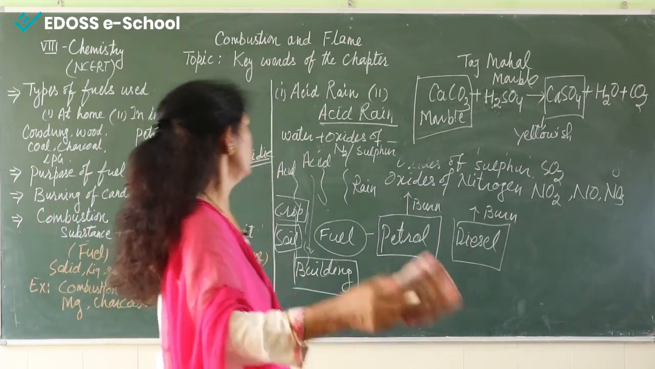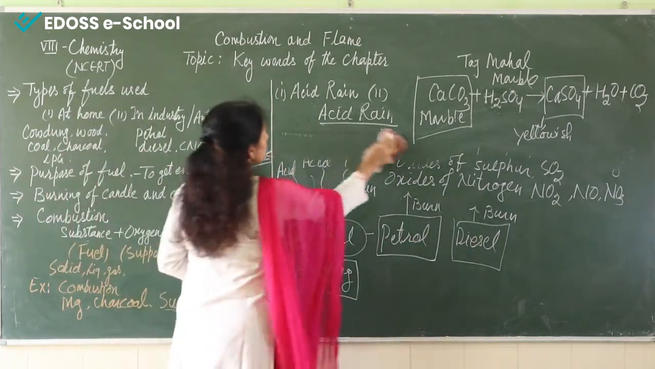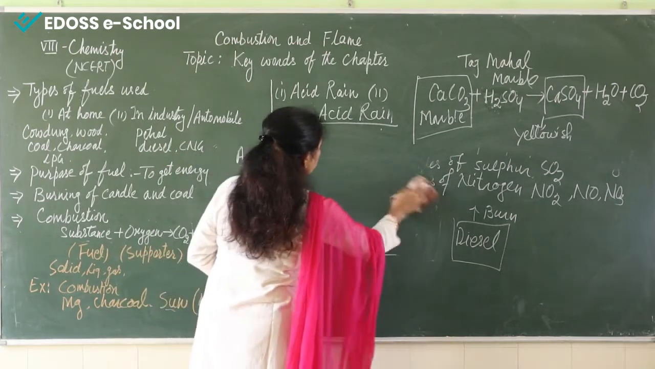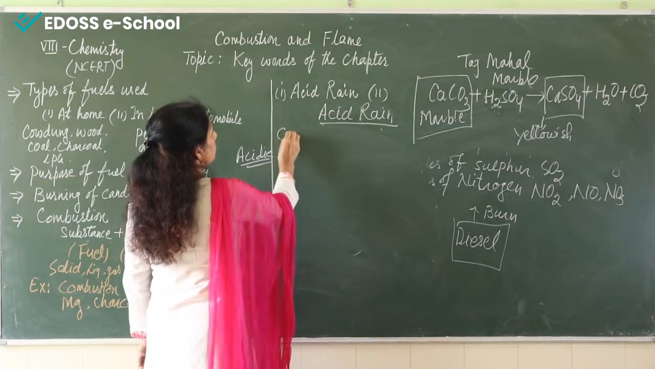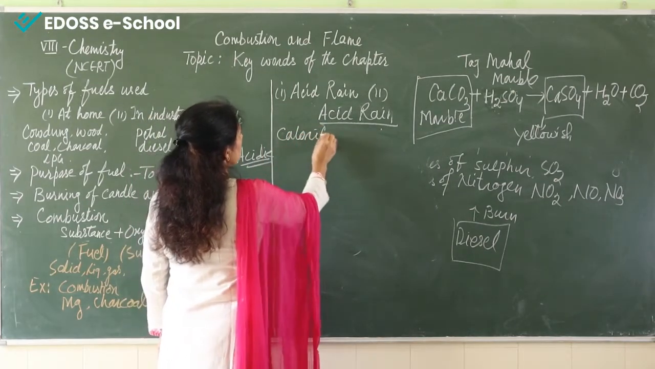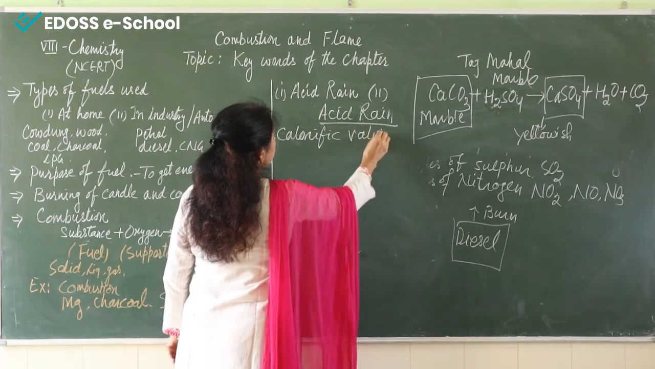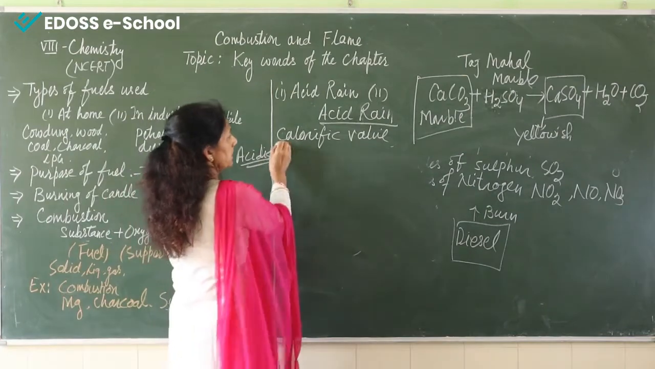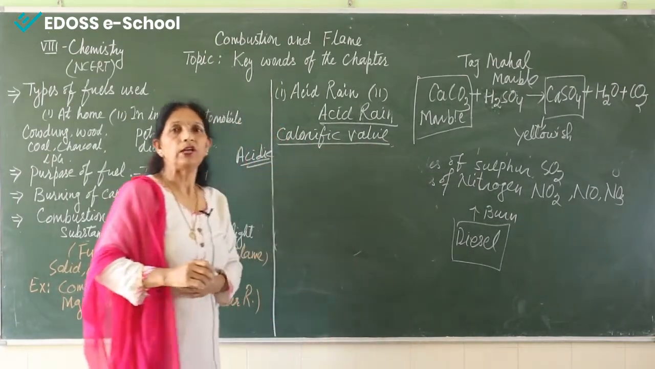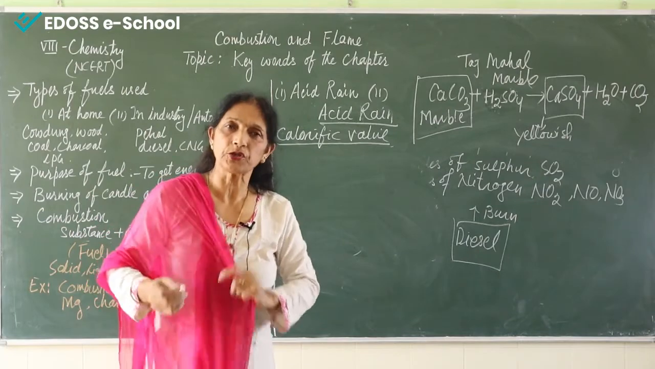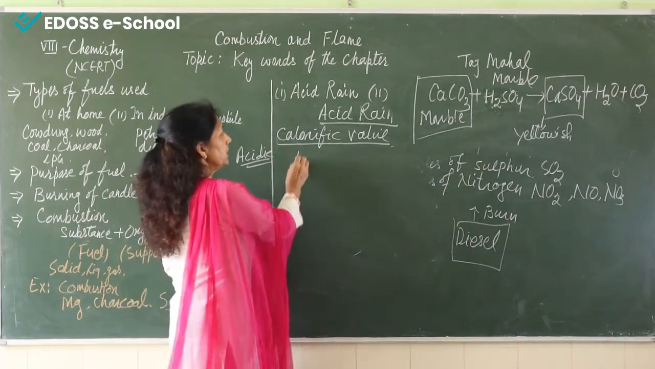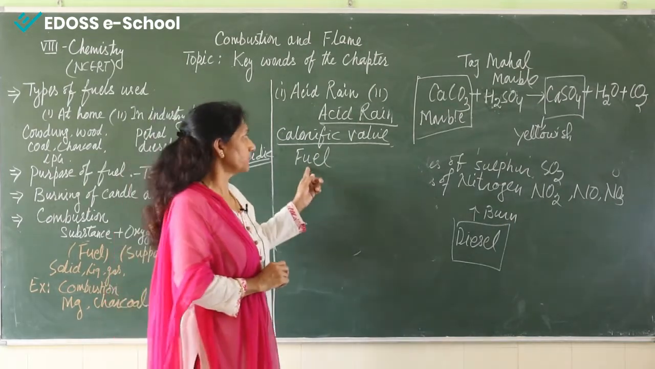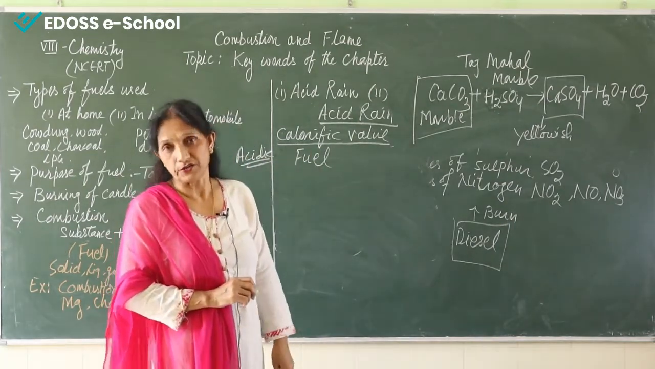Now the second keyword that I am taking is calorific value. Now what is calorific value? As the name indicates, it is the value of the calories. Now who is producing calories? Fuel is producing calories. When we are burning fuel, it is producing calories or energy.